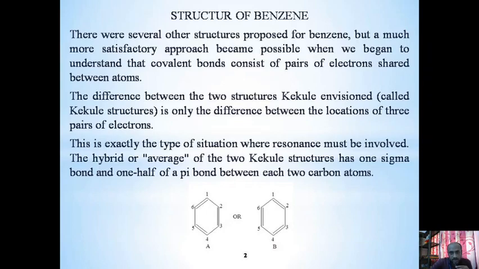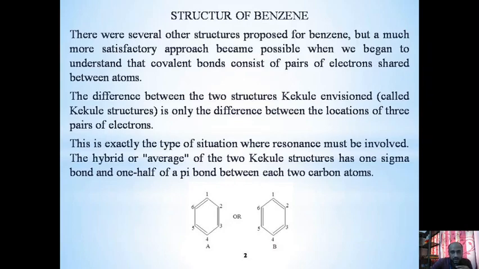If in these two structures, structure A and structure B, they have double bonds alternating with single bonds. This is an alkene, because we know that an alkene contains double bond character, and carbon-carbon double bond character is there. That's why it is an alkene, and each of those carbons contains an unhybridized pz orbital, and when all the pz orbitals overlap each other, only then do we get that pi bond.